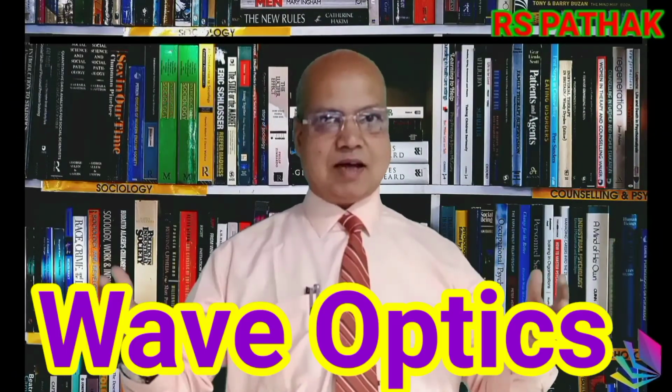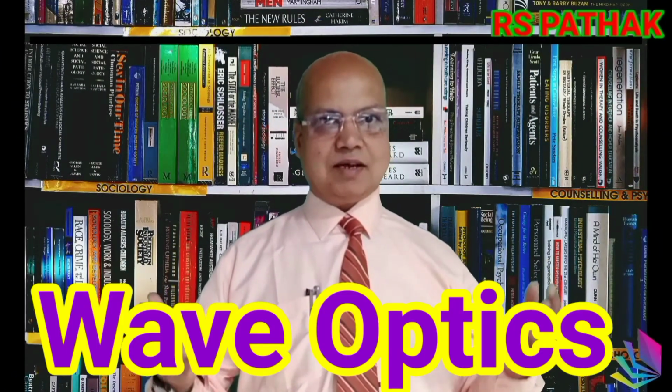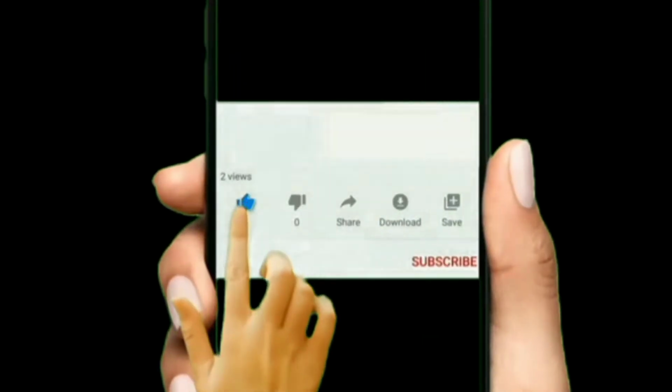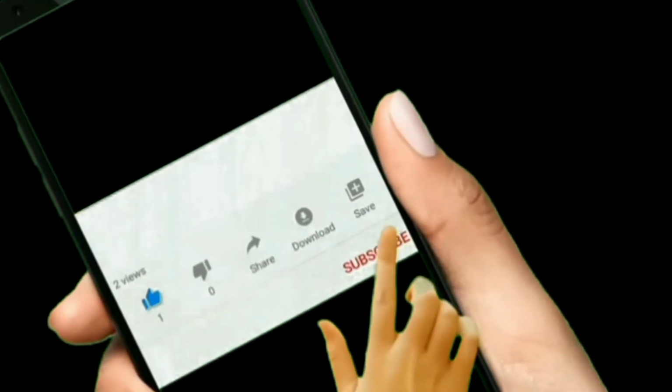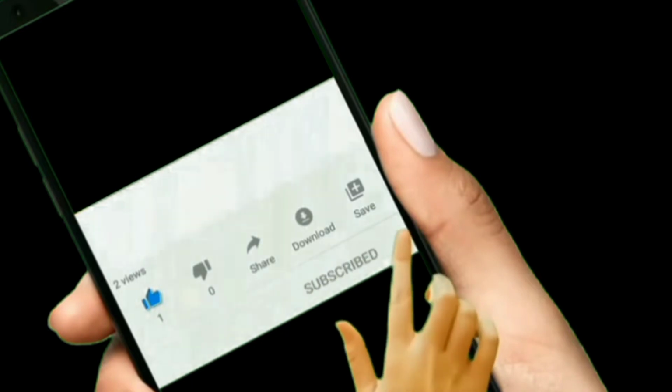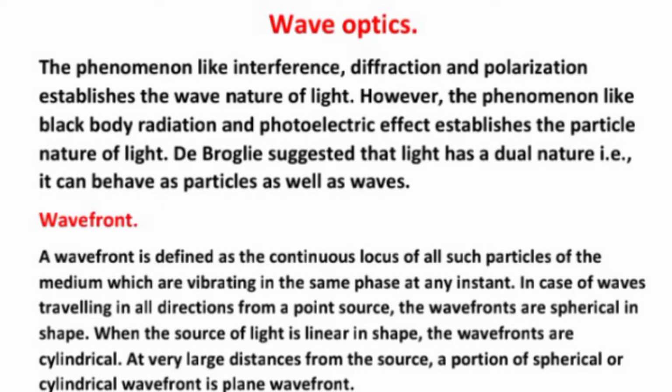Okay, let's start the chapter Wave Optics. What is wave optics? The phenomena like interference, diffraction, and polarization establish the wave nature of light. However, phenomena like black body radiation and the photoelectric effect establish the particle nature of light. De Broglie suggested that light has a dual nature, that is, it can behave as particles as well as waves.